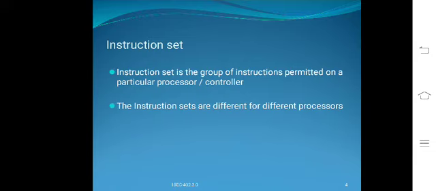The instruction set of a microcontroller is used to allow efficient control of both its internal devices and the surrounding infrastructure.